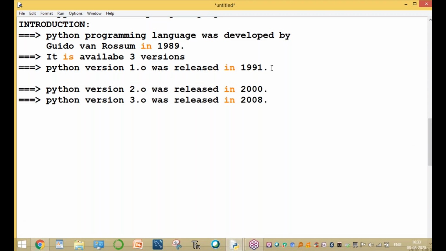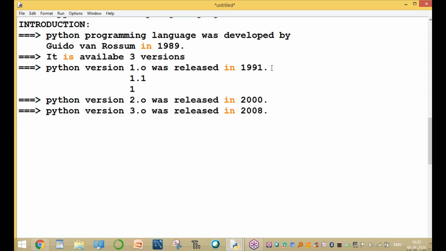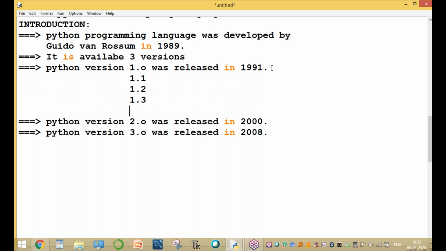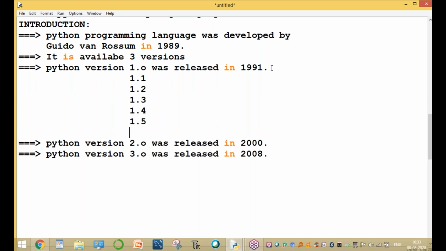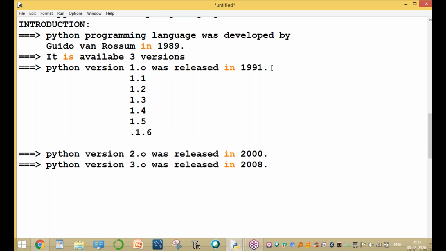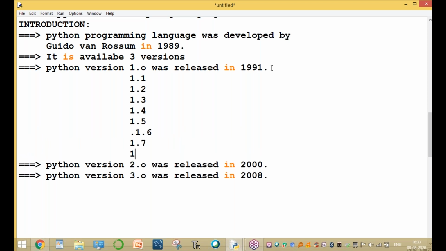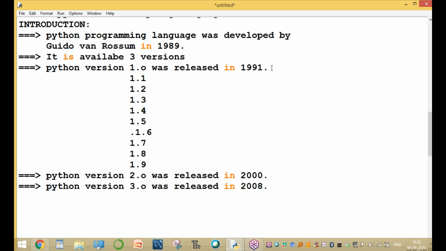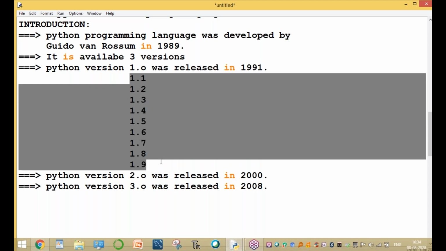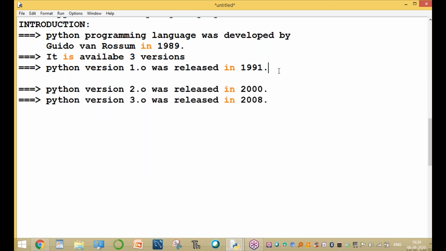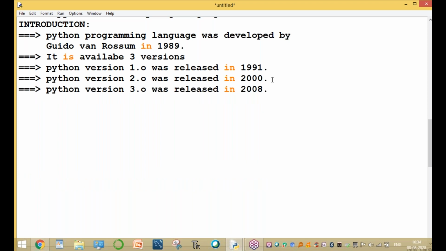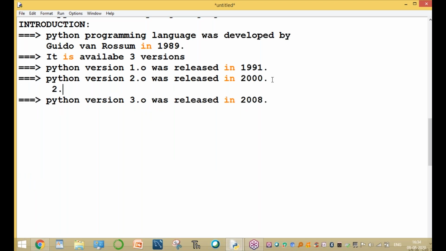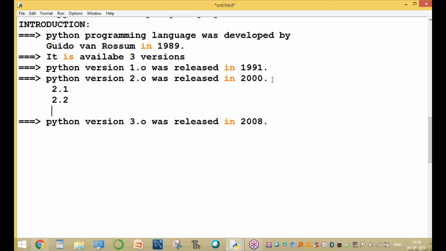One subversion is Python 1.1, and then Python 1.2, 1.3, 1.4, 1.5, 1.6, 1.7, 1.8, and 1.9. After 1.9, they developed 2.0. So similarly, there are a number of versions. Again, in the 2.0 series there are 2.1 and 2.2.